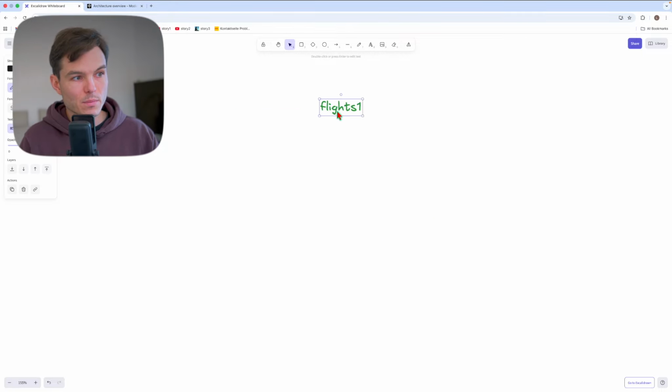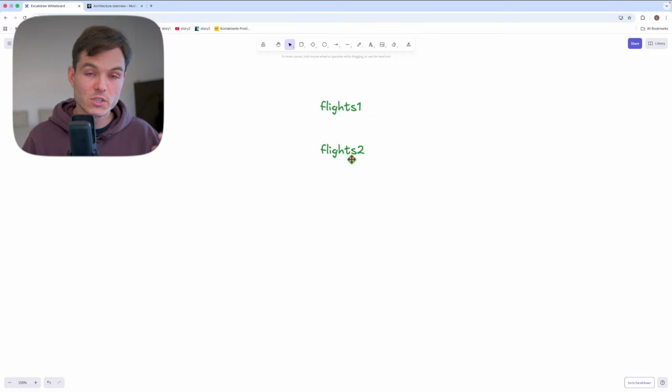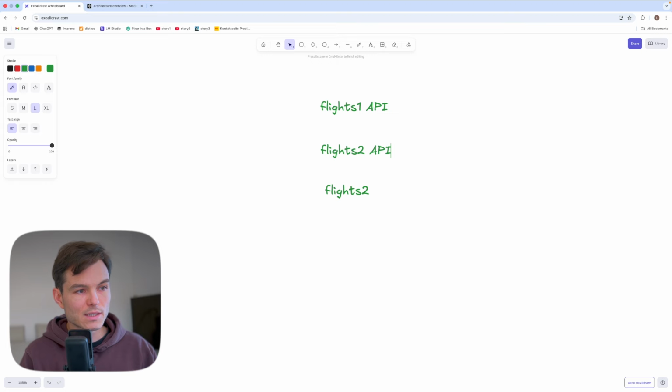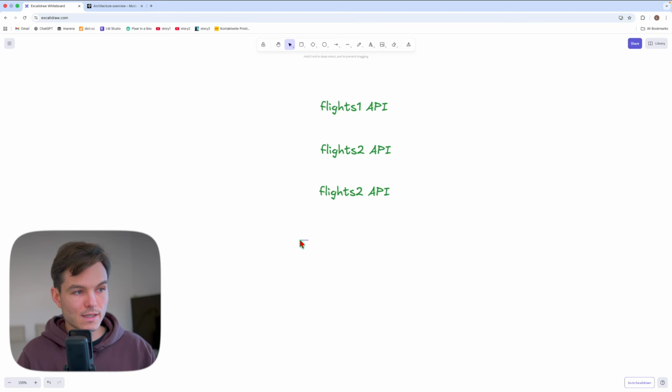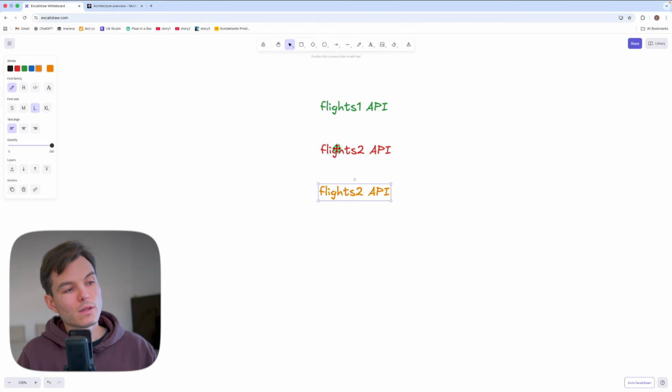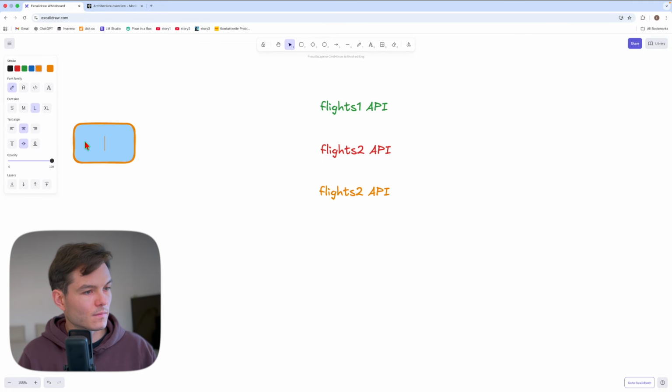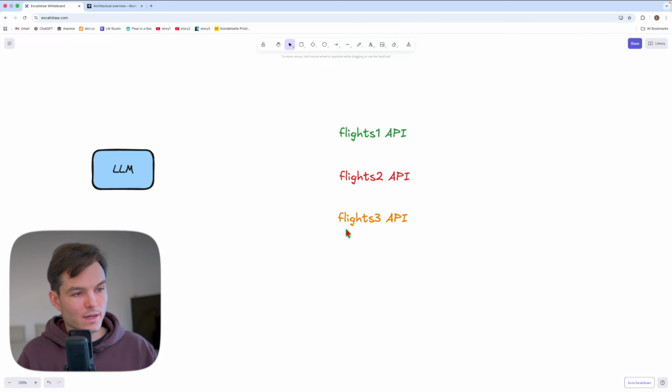And I've seen this example on the internet. I want to explain why this is not MCP, but just a pattern that makes sense to be used with MCP. But in order to understand what MCP really is, we also want to understand what MCP isn't. Let's say we have 3 APIs that provide flight data, but in a slightly different shape. So let's mark them with different colors. So you can call any API, and let's say that's an LLM here. An LLM can call all the different flight APIs.